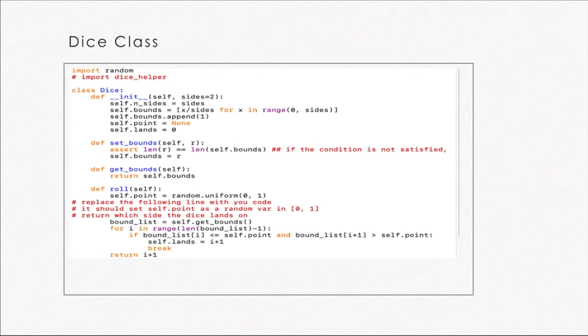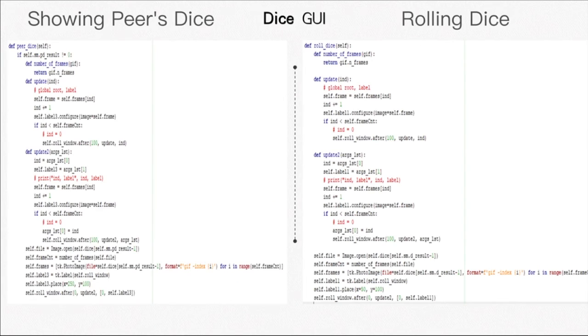So for our rolling dice program, we define this dice class, and what inspired us to define this class is basically what we learned in our ICS lecture, which specifically refers to the chapter on probability and statistics. And you can look at this, most of the programs are based on what we learned in the lecture. And then it comes to the dice GUI.